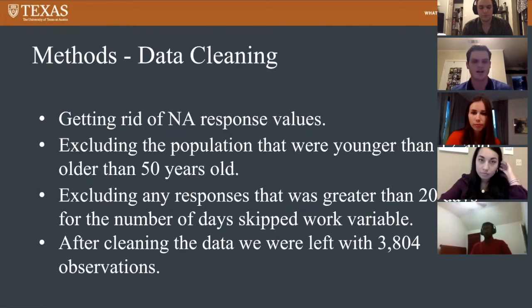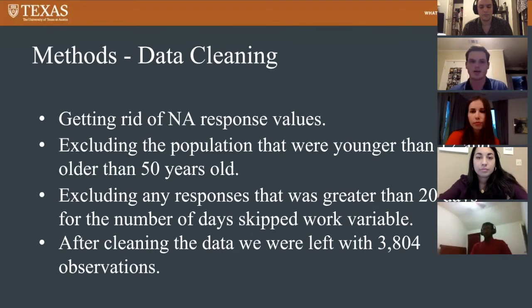And then, for further cleaning due to practical significance, we decided to exclude any of the younger population under 12, because this would not signify a normal household and could be an instance of abuse or something like that. In addition, we decided that 50 years or older were out of the range of data that we were trying to test, and would not improve our model and would only hinder it.